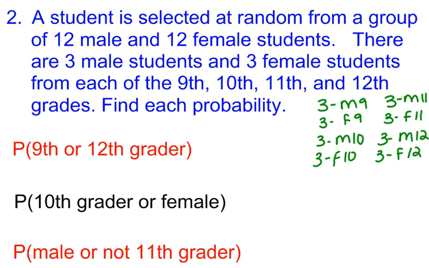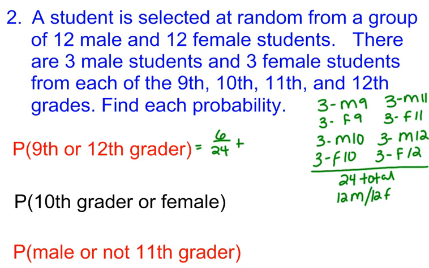It says find the probability. So we're choosing at random from a group of 12 male and 12 female students. So total there's 24 students here, right? Let's just write that down. We have 12 males, 12 females. So it says, what's the probability I choose a 9th or a 12th grader? Well, if you take a look at the 9th graders, I have 3 males and 3 females. So of those 24 students, 6 of them are 9th graders.